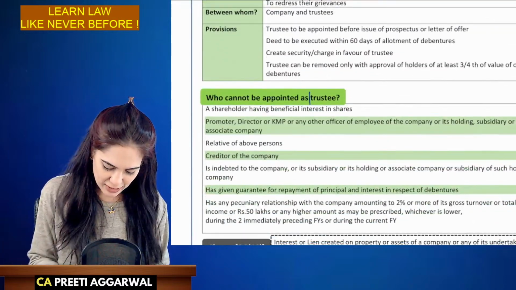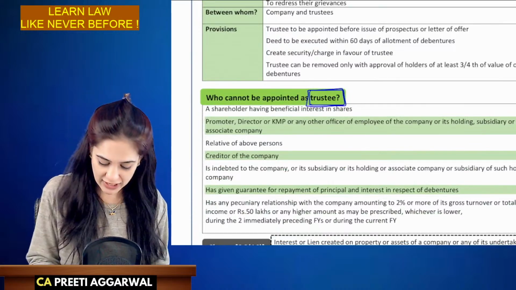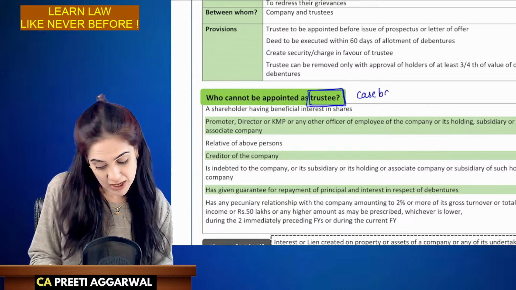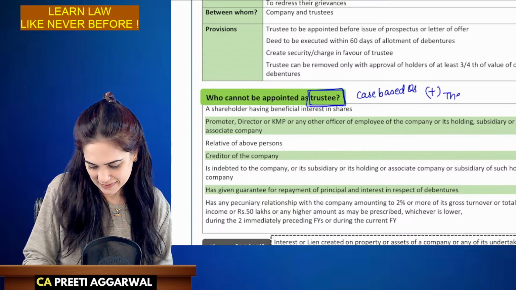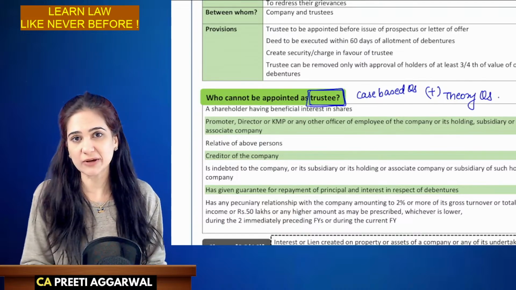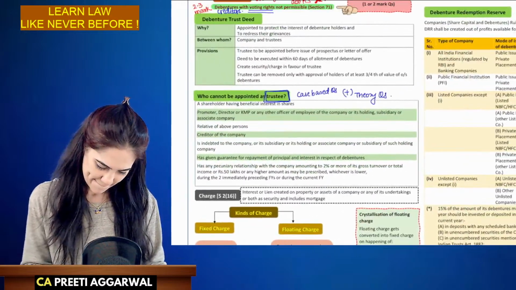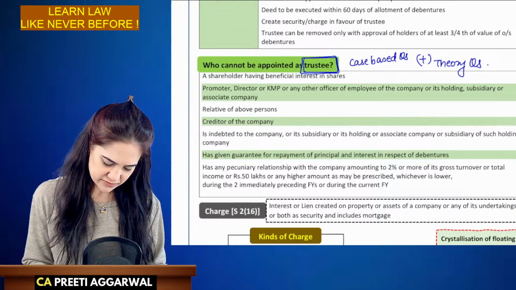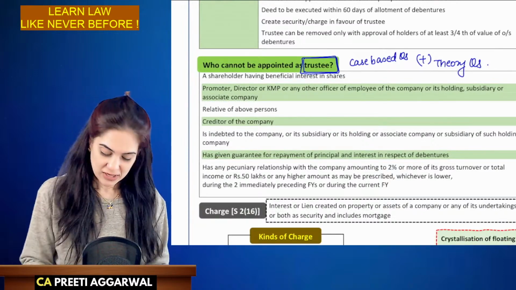Important, who can be appointed as a debenture trustee? This is important for case based questions as well as theory. Can be asked as both case based or even theory question can be asked. Now, who is a debenture trustee? What is his work? See,